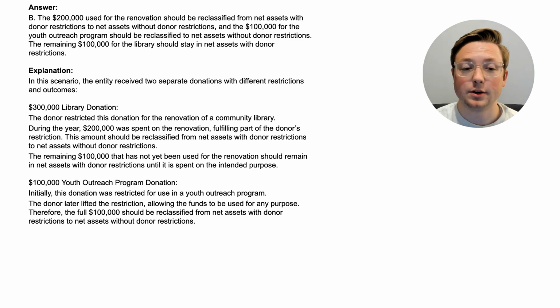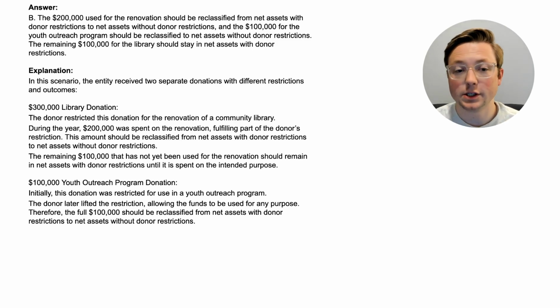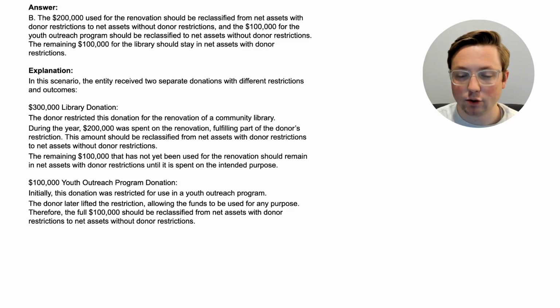Okay, here we are at the answer, and the answer is B. The $200,000 used for the renovation should be reclassified from net assets with donor restrictions to net assets without donor restrictions, and the $100,000 for the youth outreach program should be reclassified to net assets without donor restrictions. So the remaining $100,000 for the library should stay in net assets with donor restrictions.